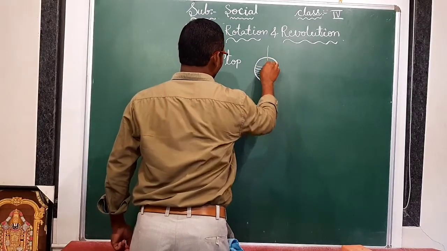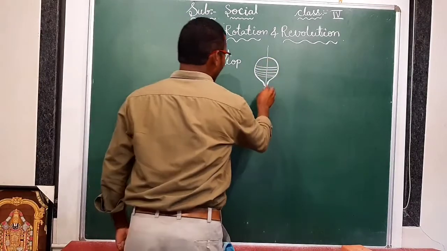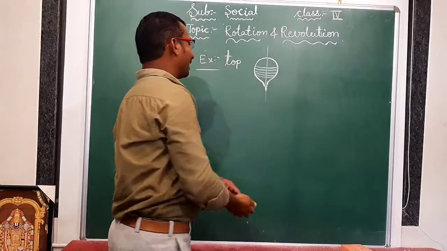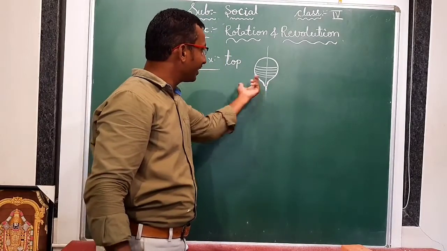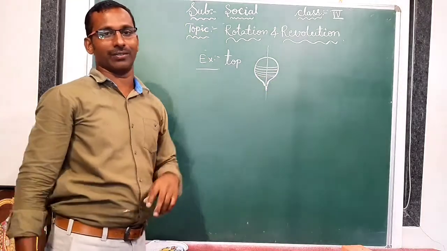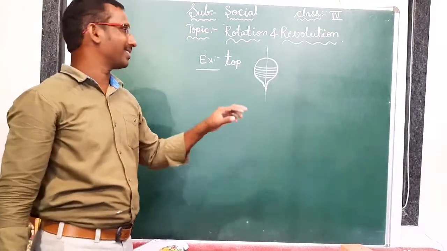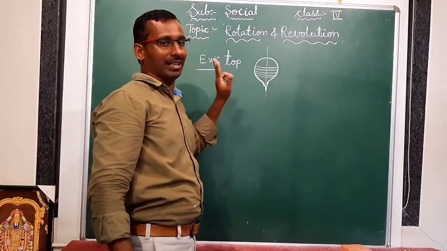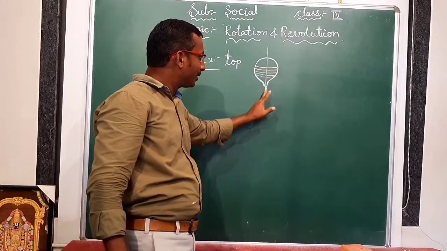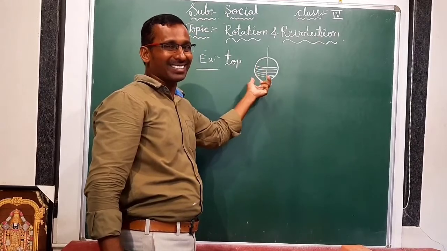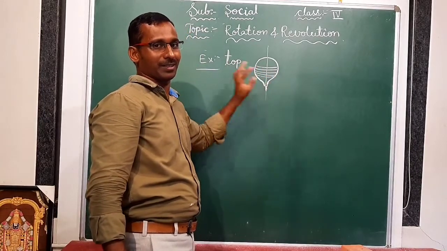Axis means it's like this. One point is there down. So on that point it is rotating on itself, on its axis. This line is called the axis line. From this middle point, it is rotating, it is spinning, it spins.